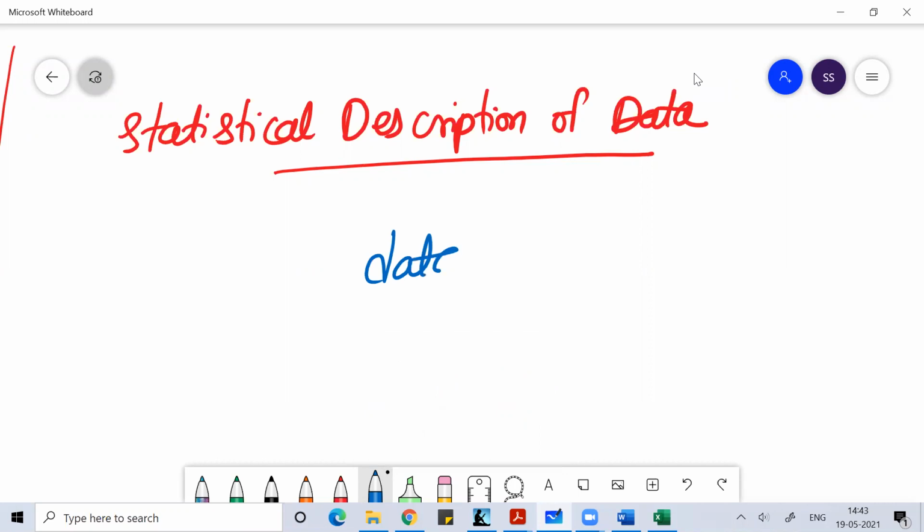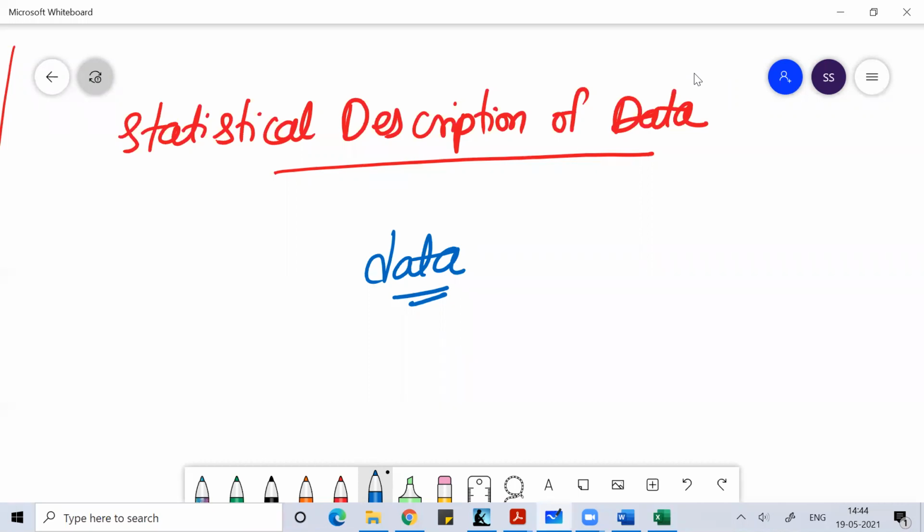Data, when we say data, data is a code. Data is a symbol. When we say data, what is data? Data is all together a combination of symbols that we can receive by any medium, either a computer-based medium or a physical medium. The symbols, or series of symbols, or combination of symbols that we can receive and need to use to come up with some kind of research, that we call data.